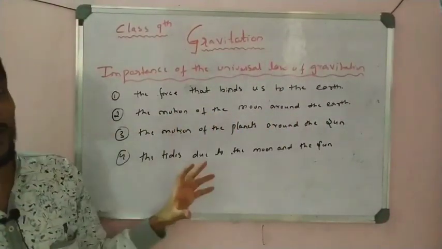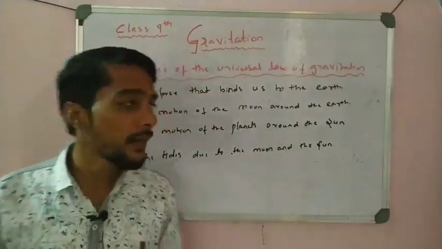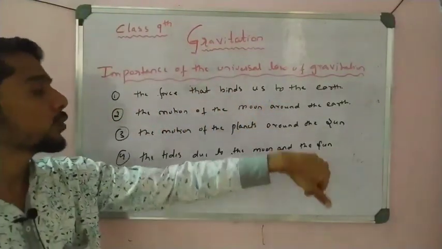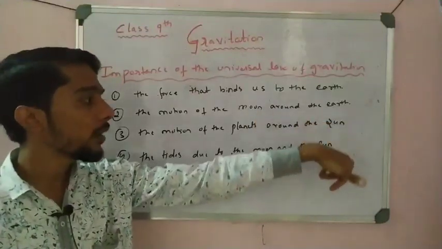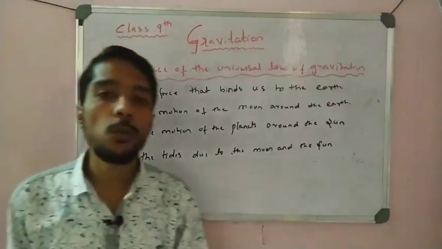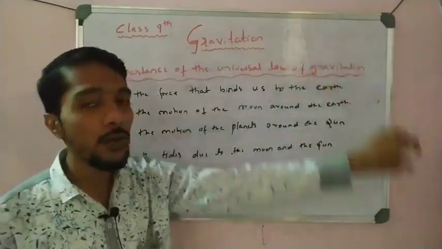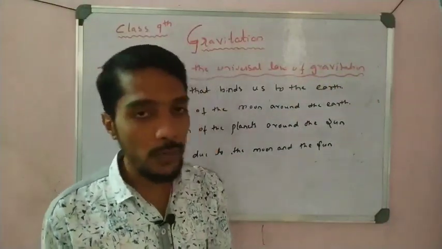They are for 2 marks. In the examination they ask for 2 marks: write the importance of universal law of gravitation. That is very important. It binds us to the earth, motion of the moon around the earth, the motion of the planets around the sun, and also the tide formation due to the moon and the sun. It is all because of the universal law of gravitation, students. So that is the importance of gravitation.